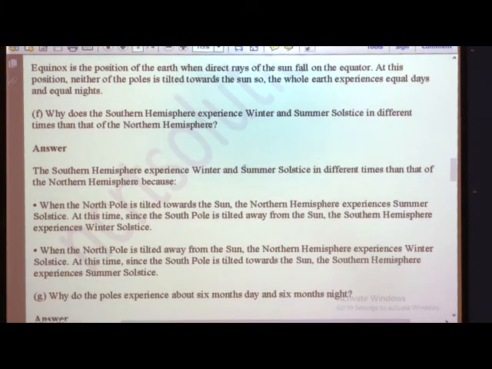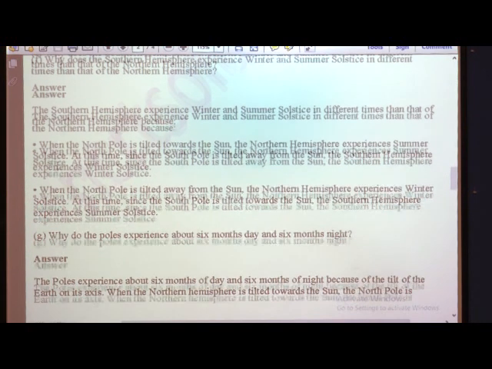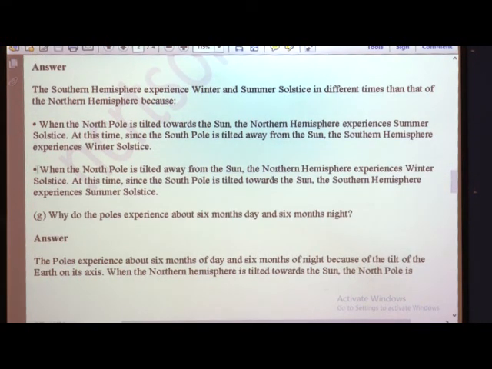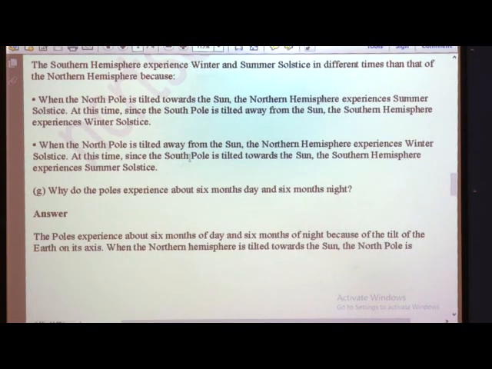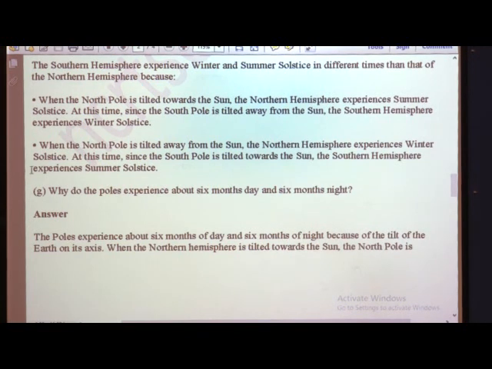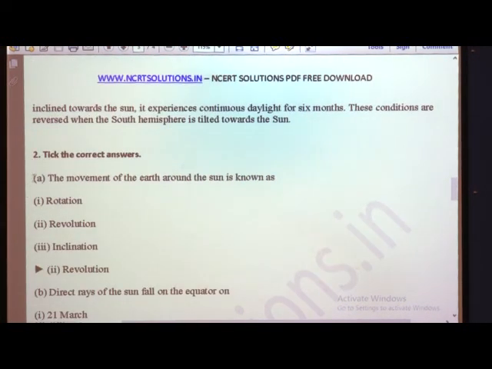Okay. Then why does the southern hemisphere experience winter and summer solstice? The southern hemisphere experiences winter and summer solstice because when the north pole is tilted towards the sun, the northern hemisphere experiences summer solstice. At this time, the south pole is away from the sun, so the southern hemisphere has winter solstice. Then when the north pole is tilted away from the sun, the northern hemisphere will have winter solstice.